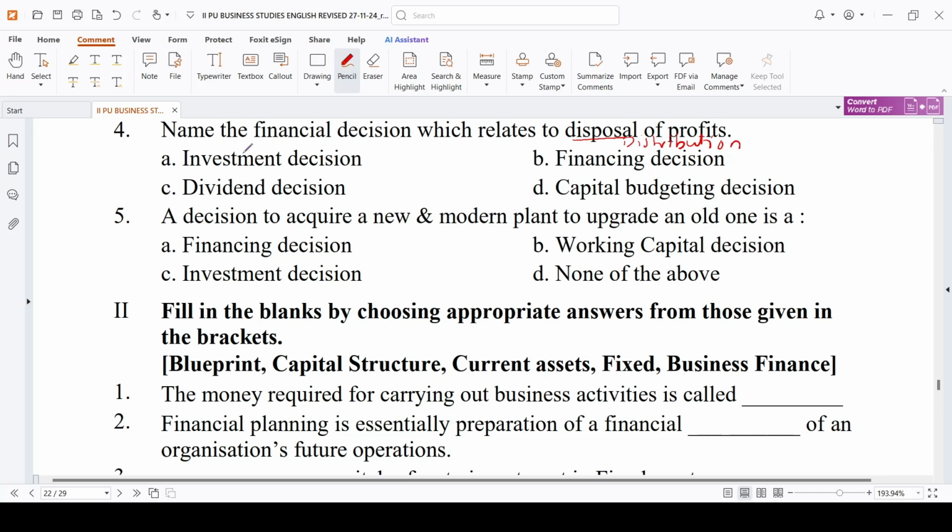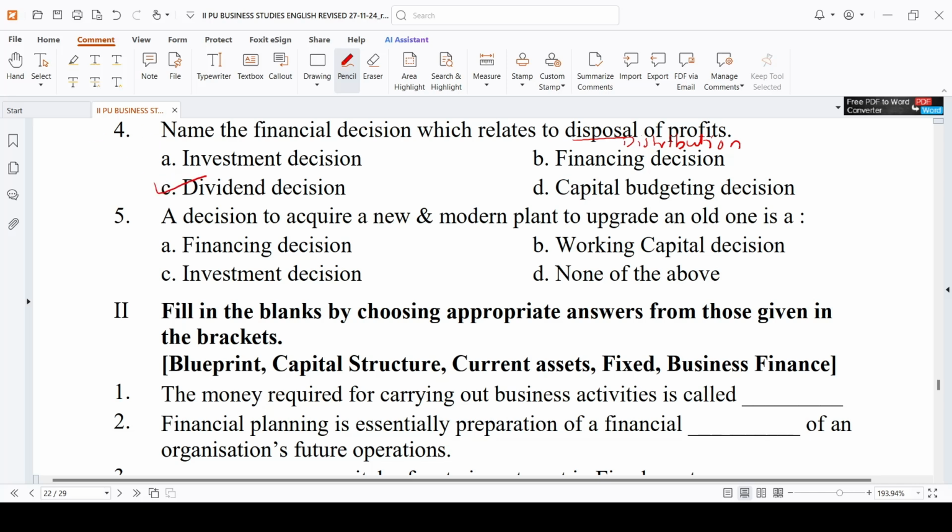So here what they are telling, the financial decision which relates to disposal of profit, distribution of profits, comes in which decision? That is the dividend decision. Here you are going to decide how much profit should be distributed to the shareholders in the form of dividend and how much should be retained with you in the form of retained earnings. So the answer is dividend decision.